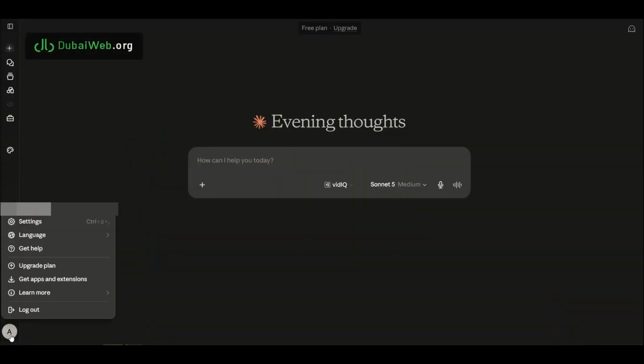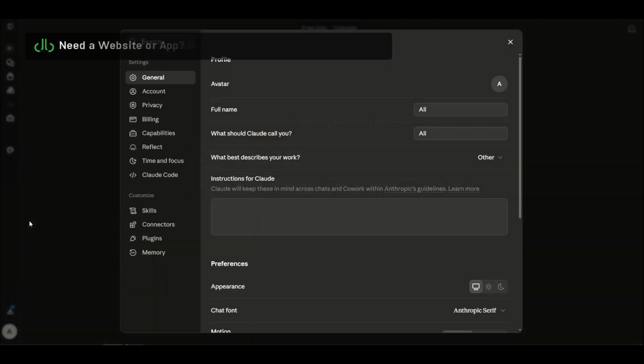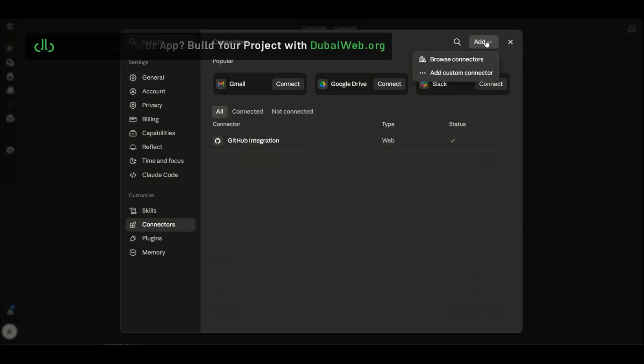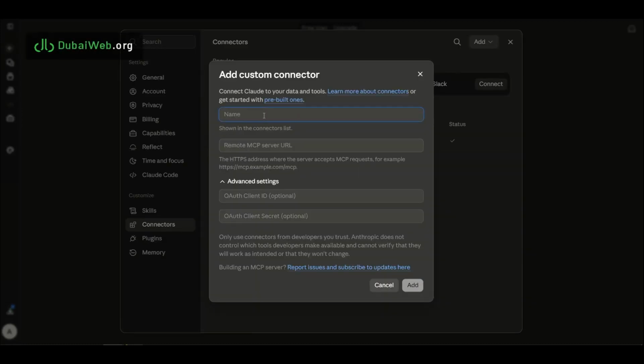Now, let's get into the guide. Step 1. Log in to Claude. Access your Claude AI interface, open your account settings, and navigate to the Connectors or External Integration section.